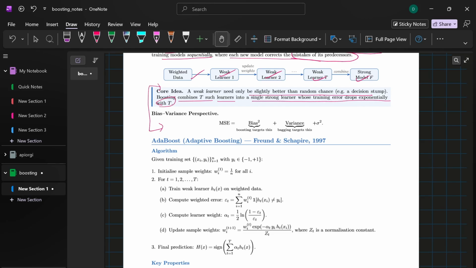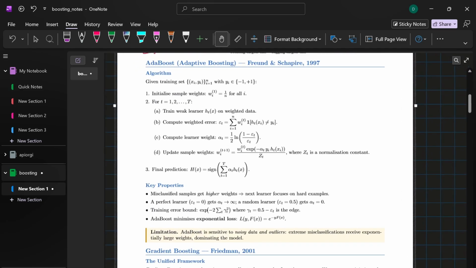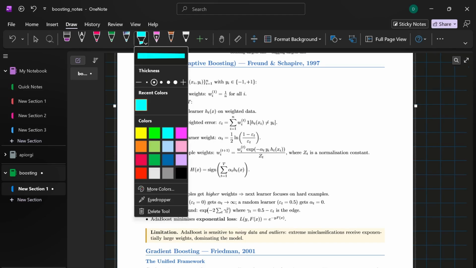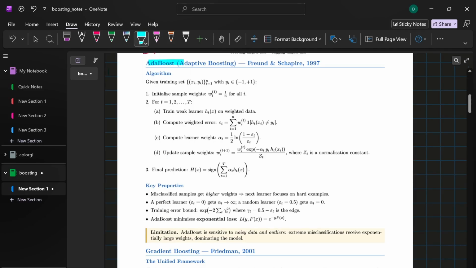Focusing on the next section, we'll start with AdaBoost, that is adaptive boosting. Let's kick off with the grandfather of boosting, which is AdaBoost. Imagine we have a binary classification dataset where our targets y_i are either +1 or -1. AdaBoost navigates this dataset using a clever trick, sample reweighting. Here is exactly how the algorithm works.